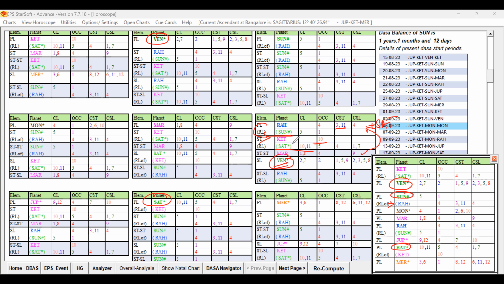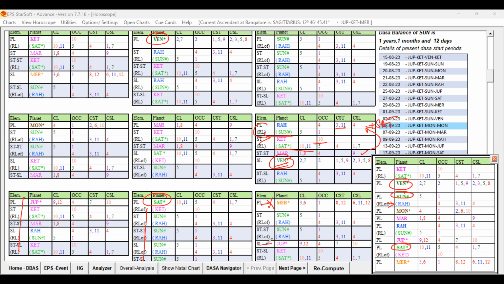So that is important. Venus is important, and Saturn or Sun are important. Jupiter, you can see, is not very strong, and Saturn is good, and Saturn and Sun are all good only. The only issue is that there is no role of Venus, so we have to keep that in mind. Otherwise, Saturn is perfect.